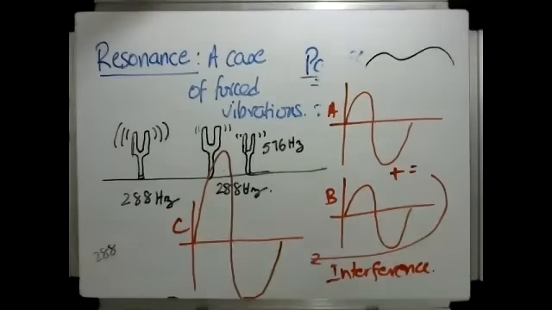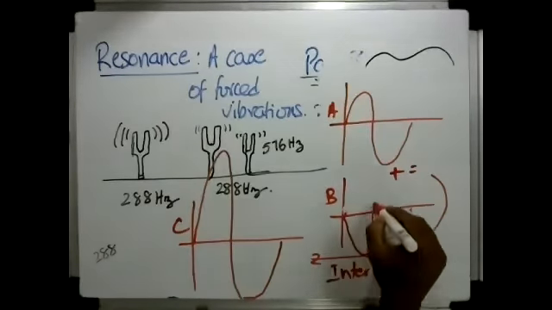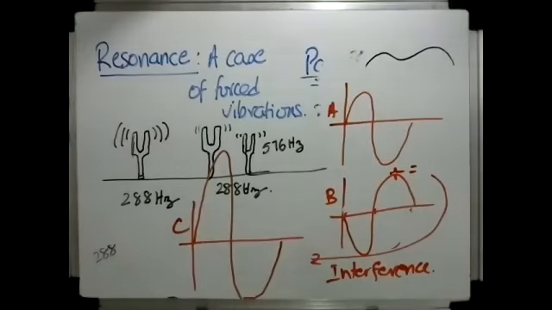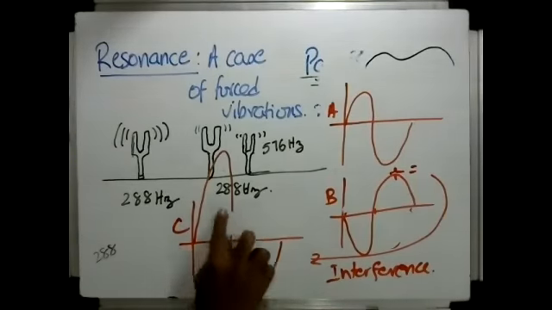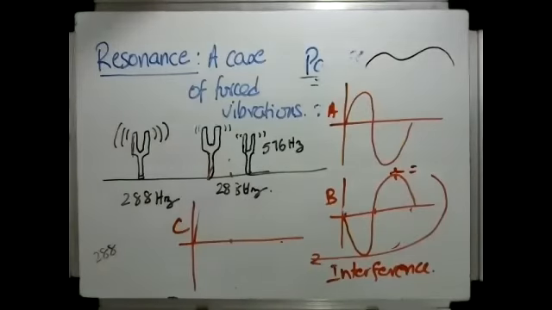No, it actually adds up nevertheless. They can also subtract, of course. So instead of B being like this, let's say that it's the reverse. Then what will happen is you will have an interference which is called destructive interference. It will kill the wave. C will be 0 amplitude. That can also happen. That is because the amplitudes are the same, but the first wave is down and then up. Theoretically, if they are exact, then that is what will happen.